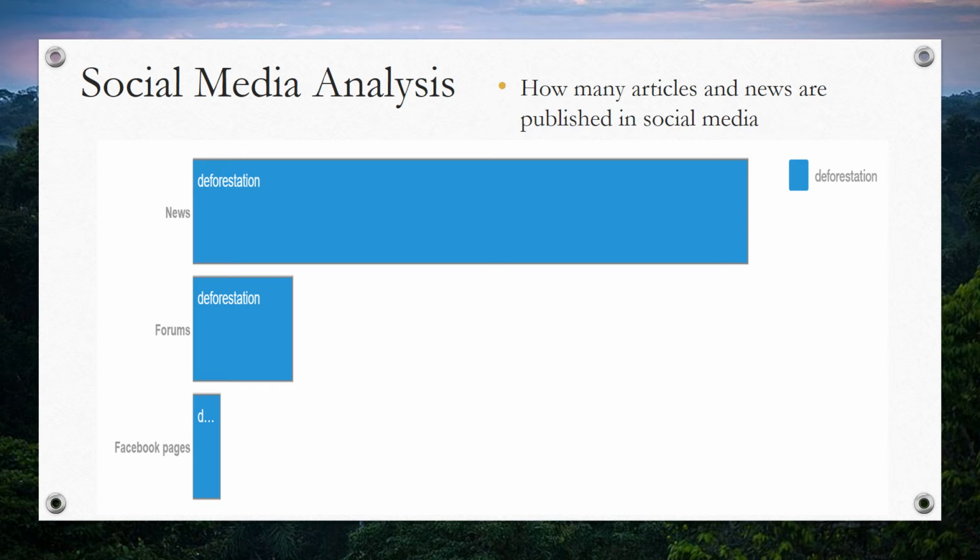Based on this graph, we can say that ordinary people do not care about deforestation. This is because deforestation has mostly been mentioned in the news, but not on Facebook pages that ordinary people usually use. It means that not many people pay attention to deforestation.